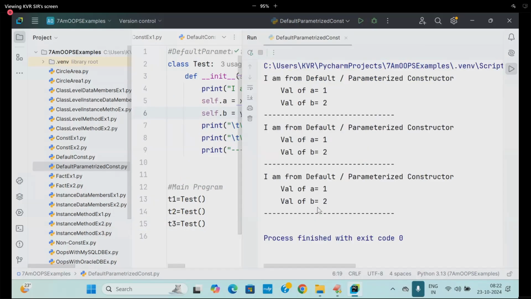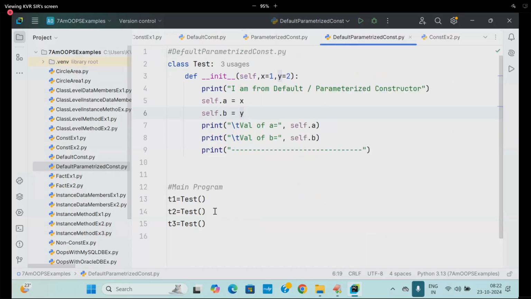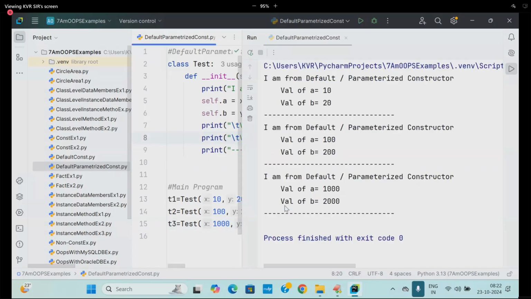It is looking like a default constructor. You pass it, 10, 20. You pass it, 100 comma 200. What is this now? 1000 comma what? 2000. Execute it. It is working like a parameterized constructor.